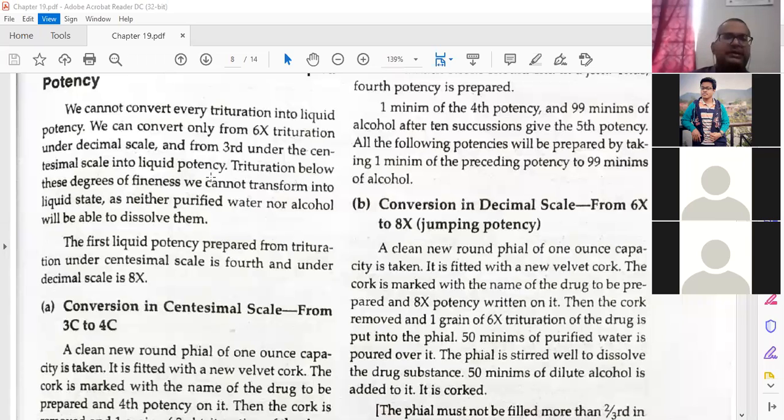So remember this: the first liquid potency for any trituration drug material in the centesimal scale is 4c, because after 3c we can convert into 4c. But in the decimal scale it is a little confusing. If you are converting from 6x, then how will it be 8x?